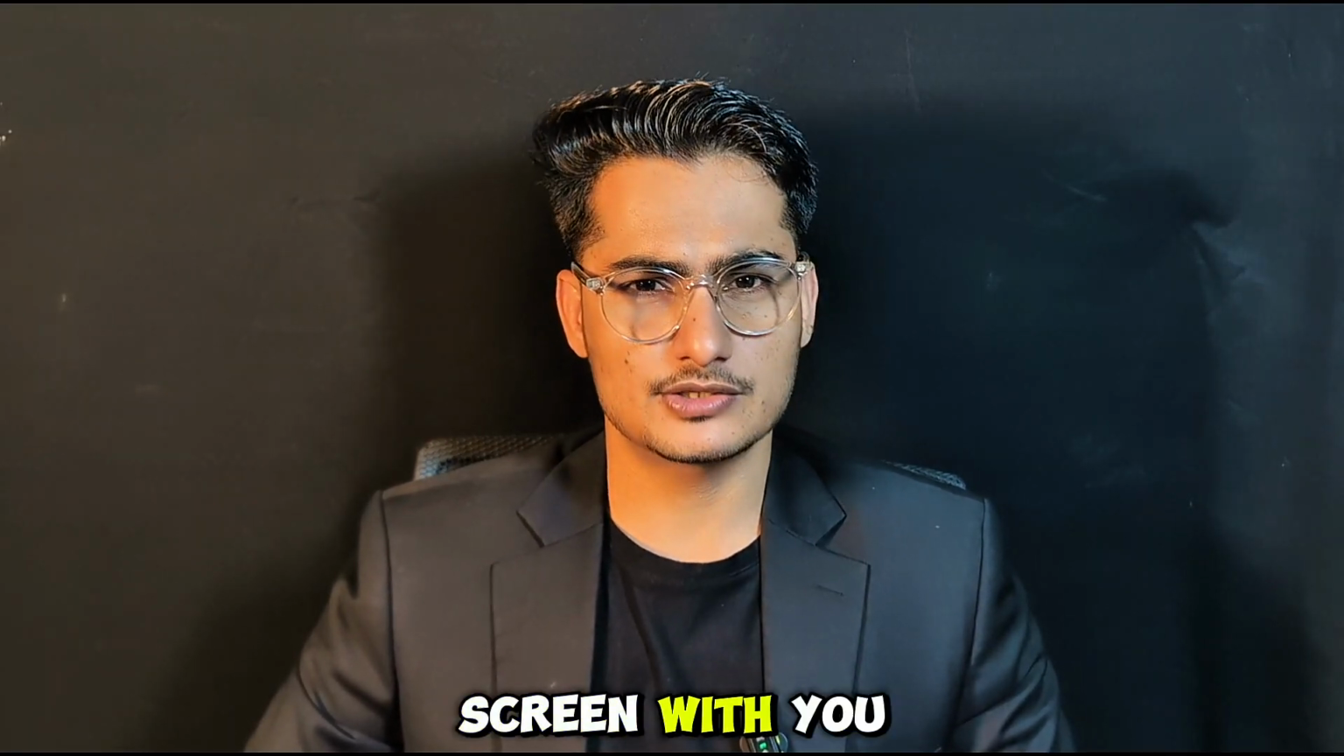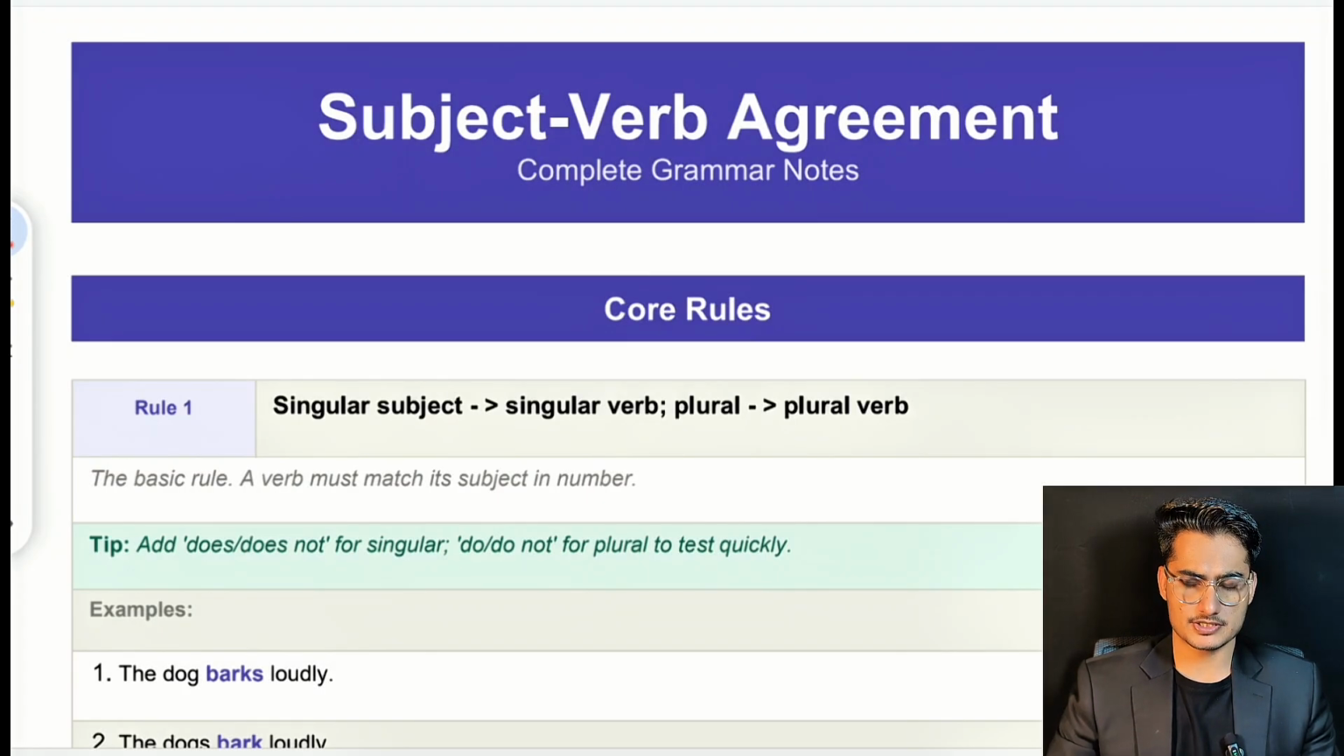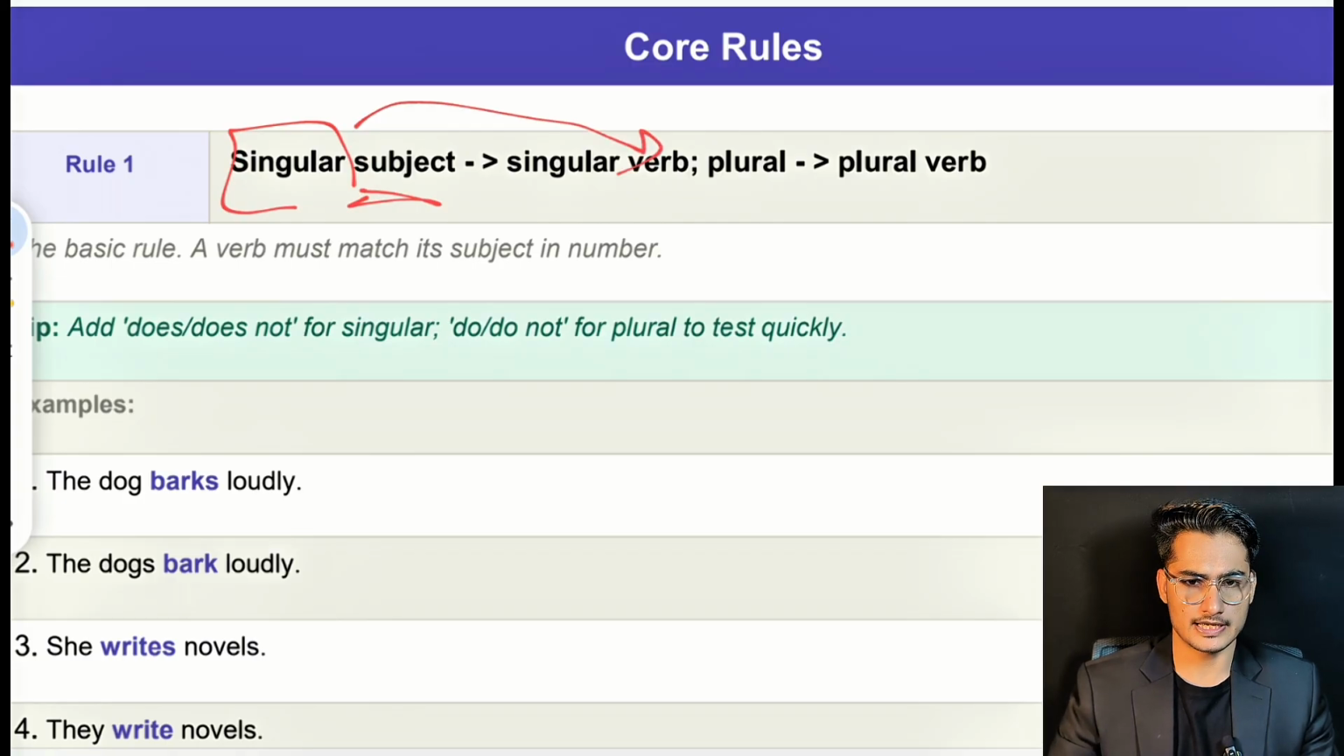Let me share my screen with you and then we will start our lecture. So as you can see my screen now, let's start. There are a few rules for subject-verb agreement. Let's start with the first one. Our first rule is about subject and verb. If we have a singular subject, then our verb will be singular as well. And if we have a plural subject, then our verb will be plural in the sentence.